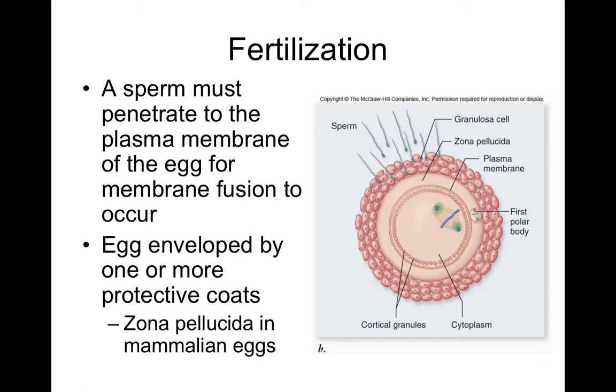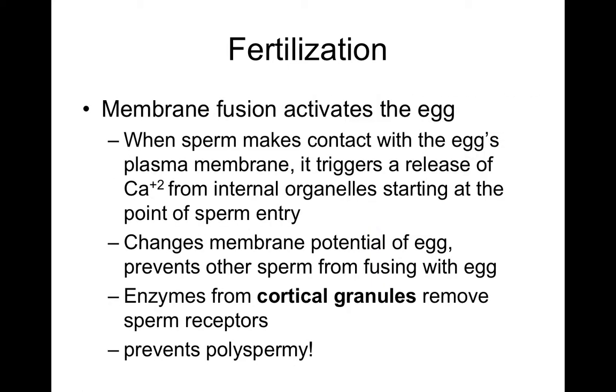So for fertilization, a sperm must penetrate the plasma membrane of the egg for the membrane fusion to occur. The egg is then enveloped by one or more protective coatings. This is what's called the zona pellucida in mammalian eggs. Then once the membrane fusion activates the egg, the sperm makes contact with the egg's plasma membrane.